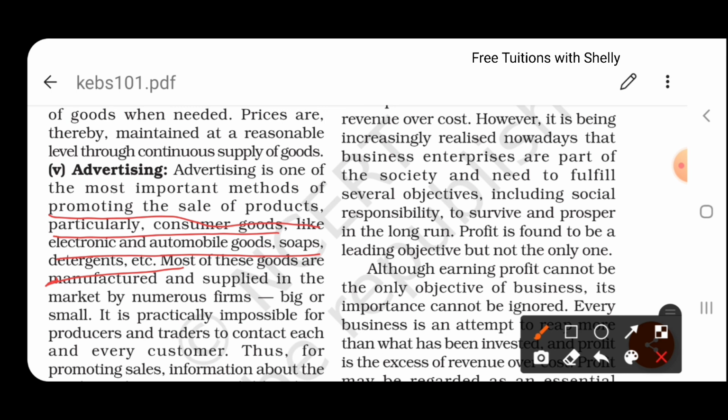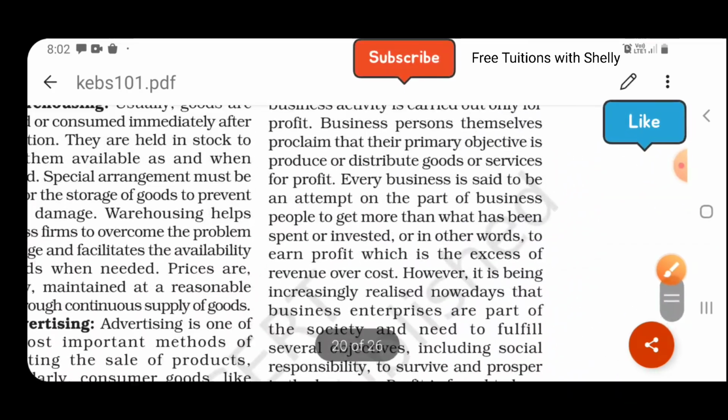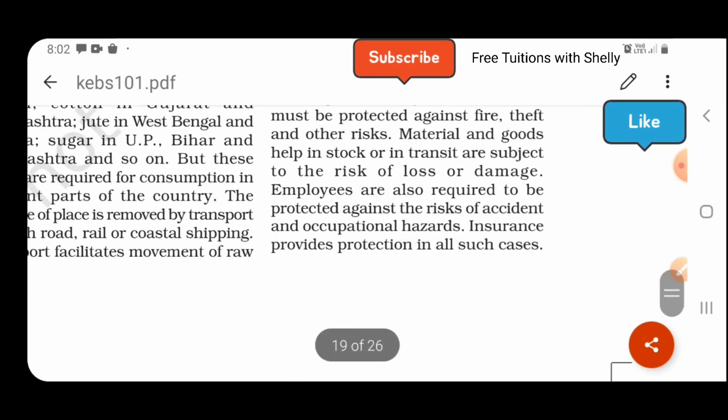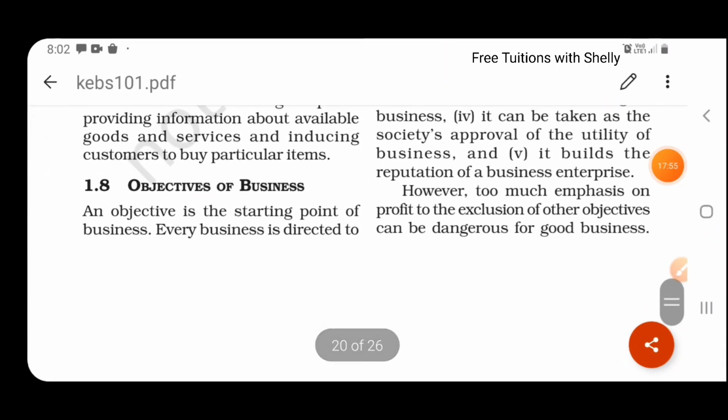That is what advertisement does. They inform the customers. Okay, the next one is the objective of business, and we'll be looking at that.